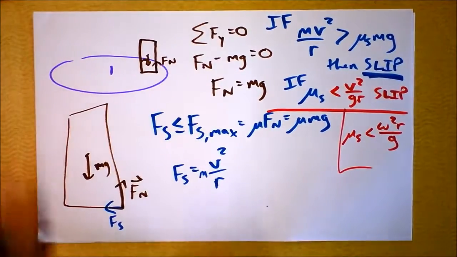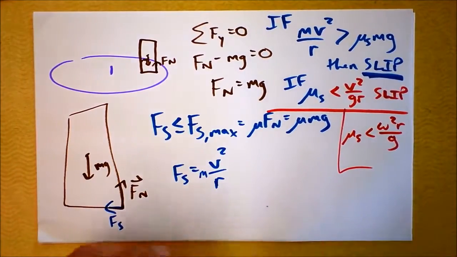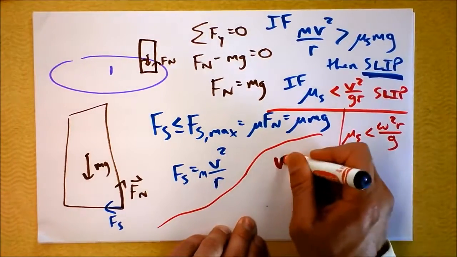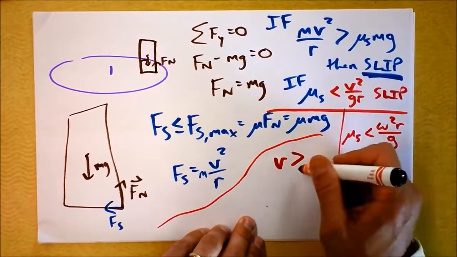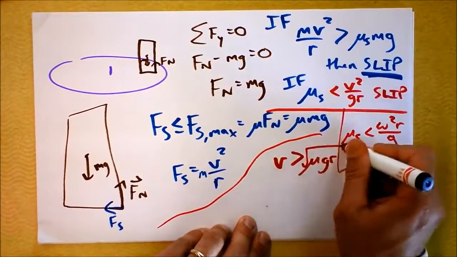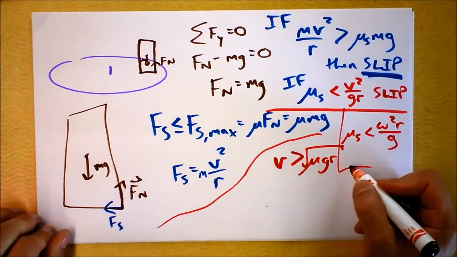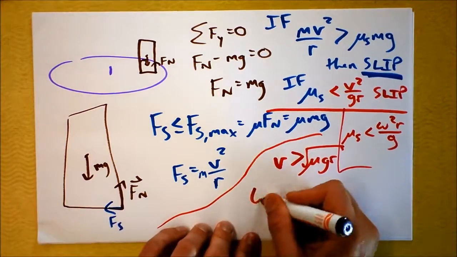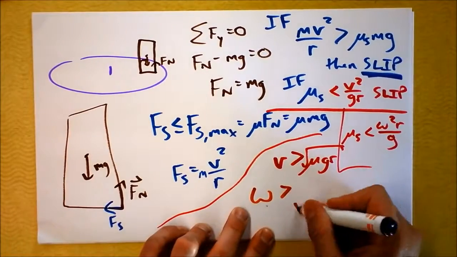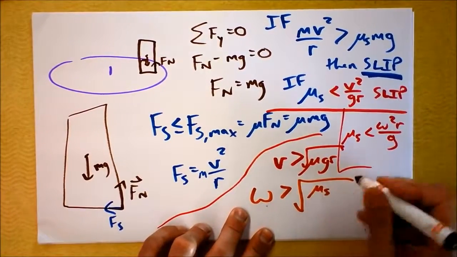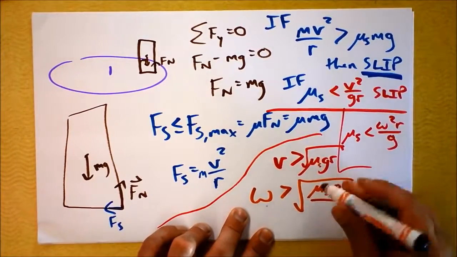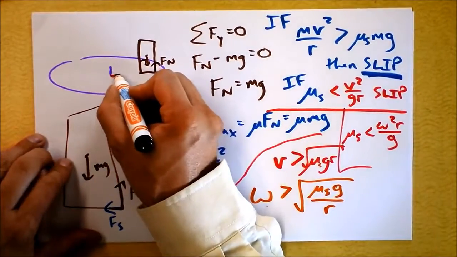Okay, cool. But here's the problem. Oh gosh, well, let's go a step further. We could even solve it for velocity. We could say velocity is greater than the square root of mu times g times r, right? I pronounce this the scroot of Muger, which is really fun to say. Try to build a video game around the scroot of Muger. And then omega would have to be greater than, what do we need now? Then we need mu sub s times g divided by the radius. Now, of course, that's the radius from there.